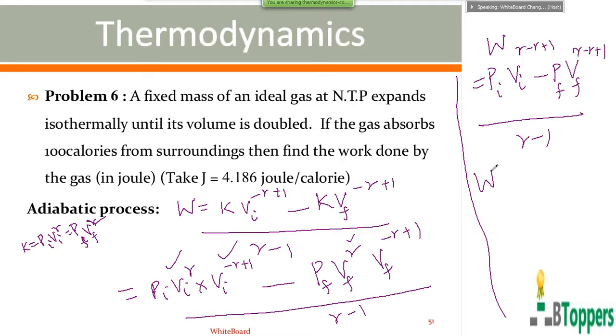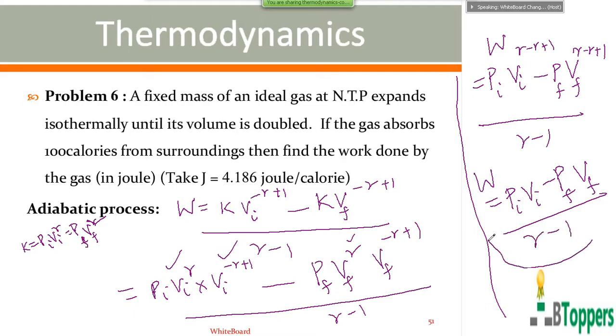So you get the work done by the gas in the adiabatic process as Pi Vi minus Pf Vf by gamma minus 1. In some of the textbooks, the initial pressure is denoted by P1, initial volume by V1, final pressure by P2, and final volume by V2.